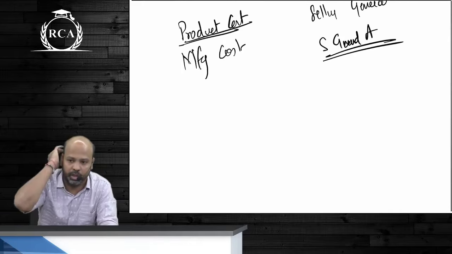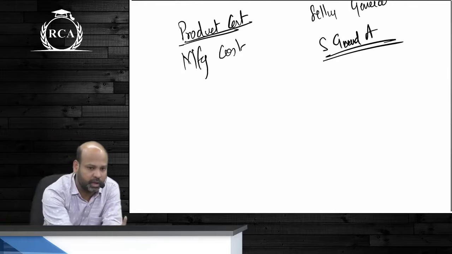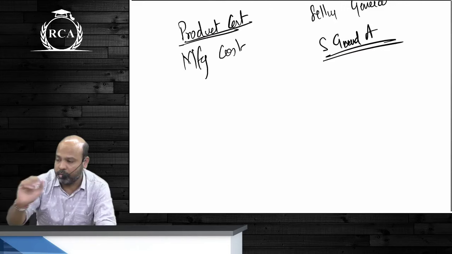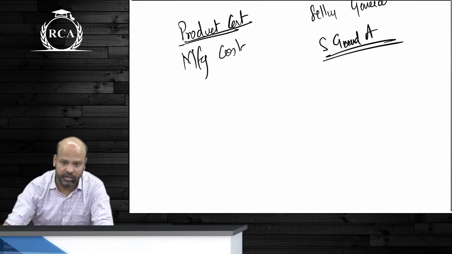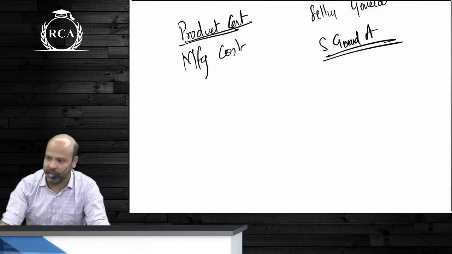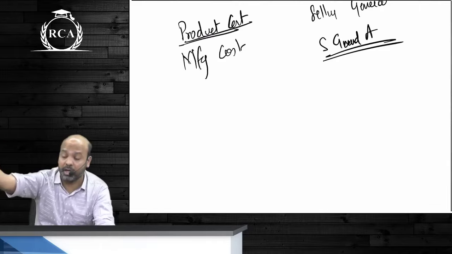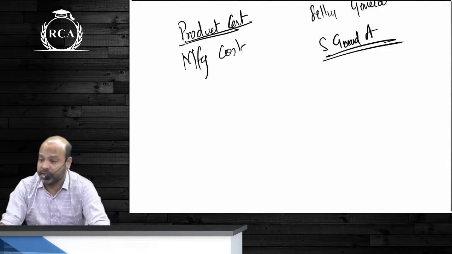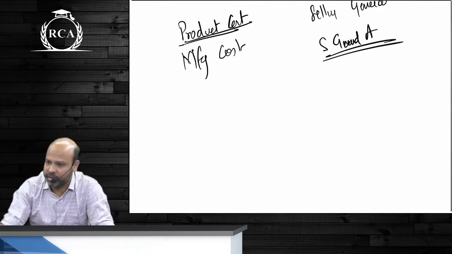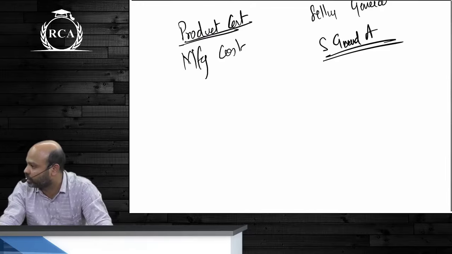Let's say you talk about a company like Mahindra and Mahindra, or you talk about a company like Tata. Do they manufacture only one car? There are multiple models that are manufactured. For each of those models, are there variants? Undoubtedly there are variants as such, guys. There might be a fully automatic version, and in that also there are different features that they keep increasing from the base model. Will the cost of each car be same, or will the cost of each car be different? Undoubtedly the cost of each component or the cost of each car as such will be different.